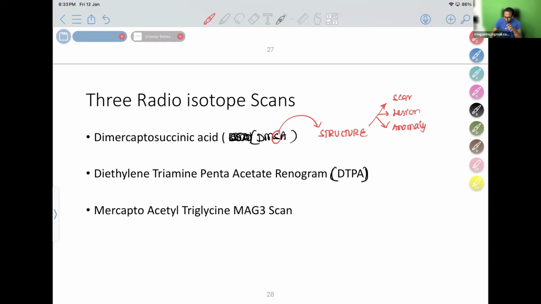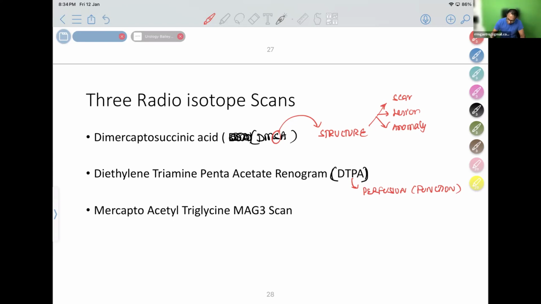What about the DTPA scan? The DTPA scan shows you P for perfusion. Perfusion and function are very important to show the function of the kidney. DTPA shows how well the kidney is functioning. DMSA is to study the structure of the kidney, DTPA is for perfusion of the kidney. DTPA is diethylene triamine pentaacetate, and DMSA is dimercaptosuccinic acid.